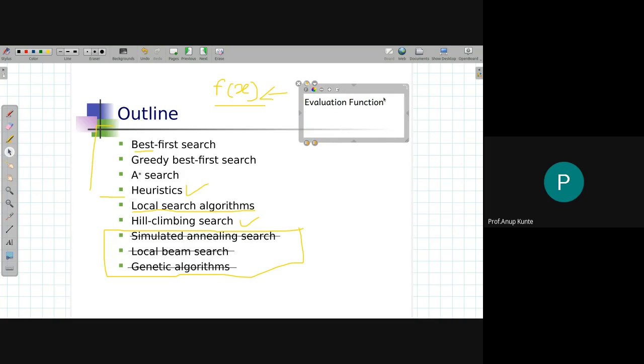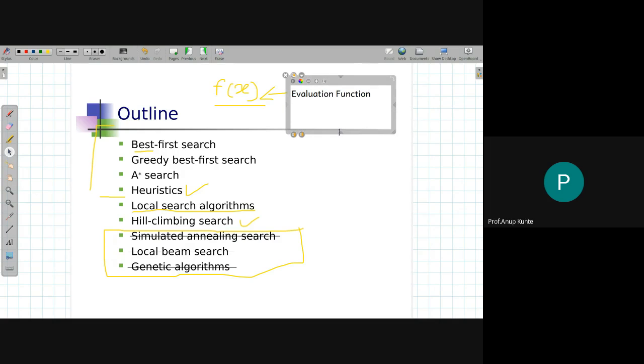Okay, so this function, which is referred to as the evaluation function, is the function based on which we decide which node to pick from the fringe list. These various algorithms that we are going to study will define f(x), the evaluation function, one way or the other. That is, there will be changes in the way this function f(x) is defined. You'll naturally find, whenever we discuss the algorithms, that sometimes it is referred to as equivalent to h(x).